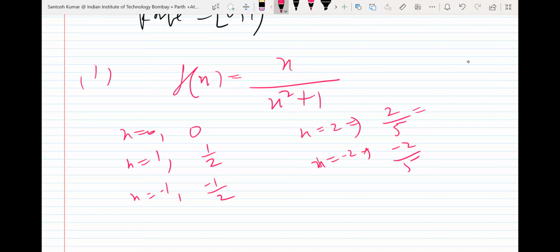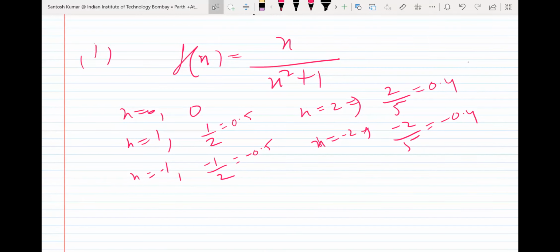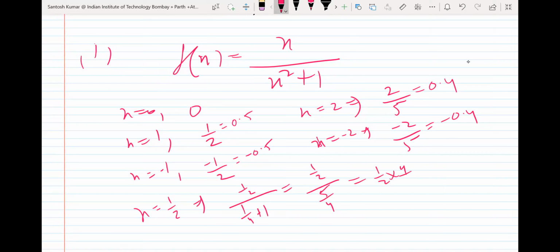So 2 upon 5 will be approximately 0.4, right? 5 4s are 20. It is minus 0.4 for the negative one. This is going to be 0.5 and minus 0.5. You take any other value. Suppose I take x is equal to 1 by 2. So at 1 by 2, it will be 1 by 2 upon 1 by 4 plus 1. It will give us 1 by 2 upon 5 by 4. So 1 by 2 into 4 by 5 is going to be 2 by 5. Again 0.4.